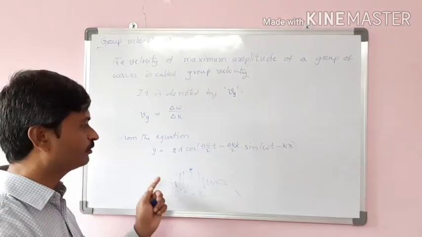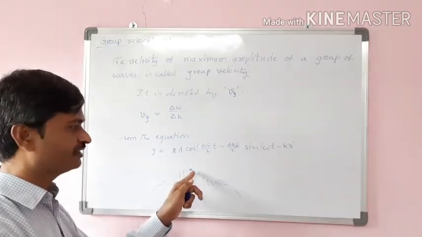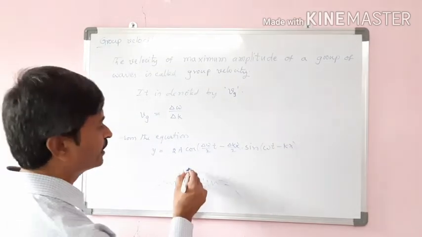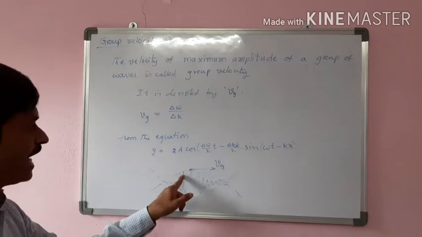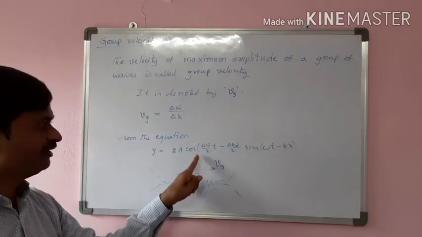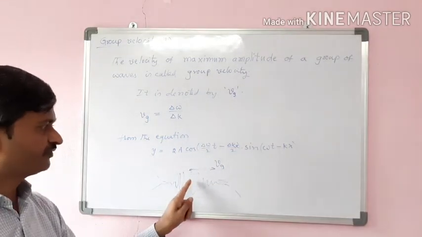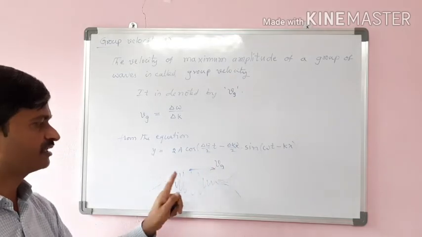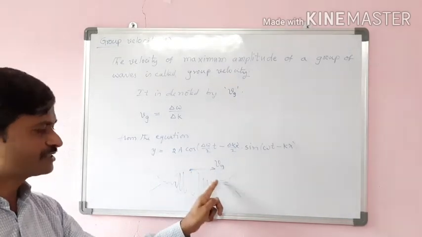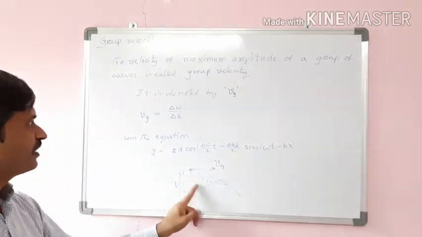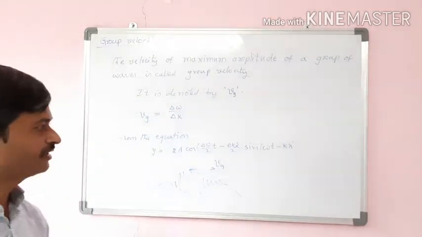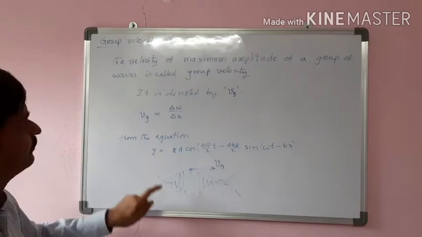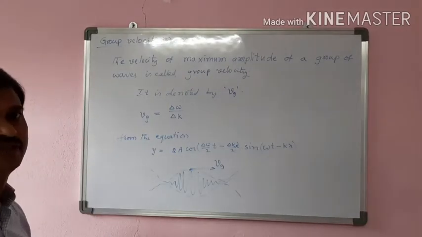For this resultant group wave, this is the maximum value of amplitude. This velocity is the group velocity. And as it is a variable quantity, which changes with frequency and propagation constant, it depends on those values. So from that, group velocity can be obtained. Clear? So this is how group velocity is defined.